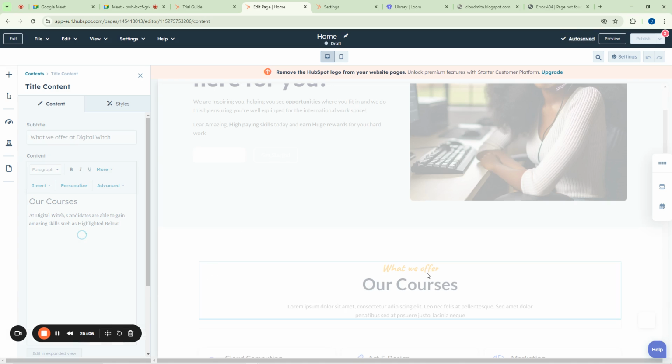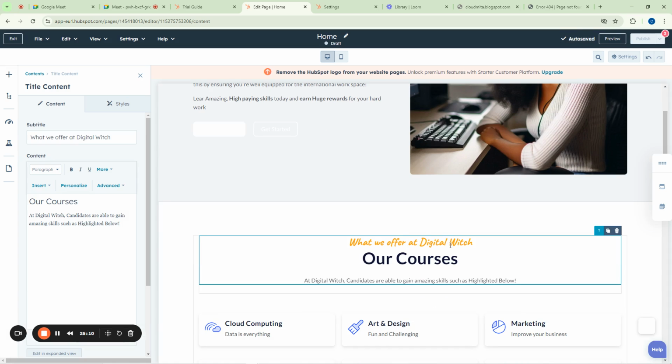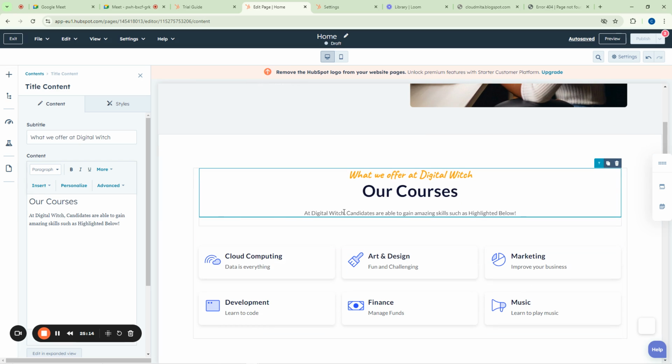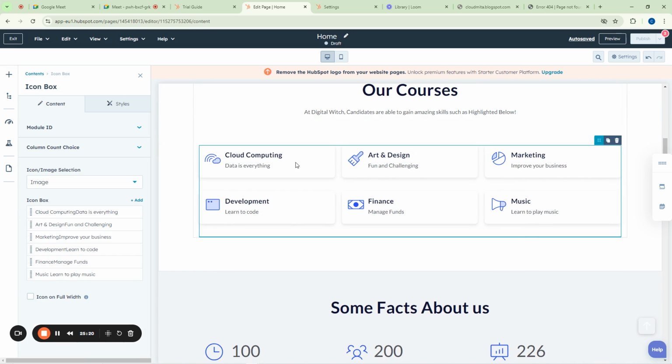Once I say apply, look at it now, it will change here. You see, it's now saying "What we offer at Digital Witch." Then there I say "Our courses." And I say, "At Digital Witch, candidates are able to gain amazing skills such as highlighted below." And then this part now, I will list the skills.